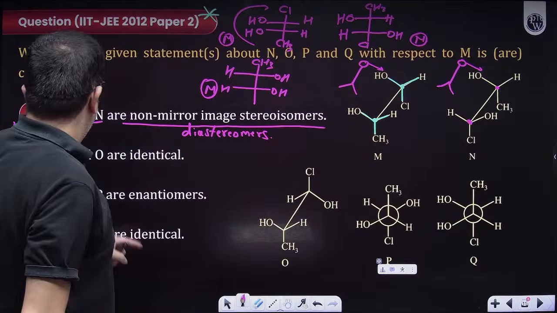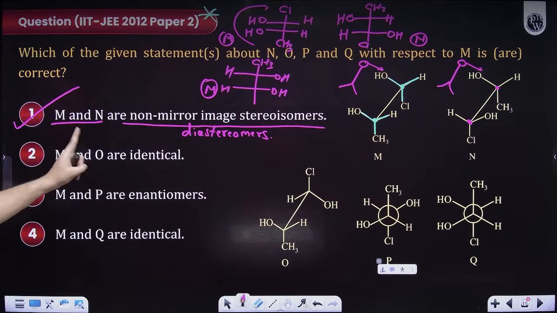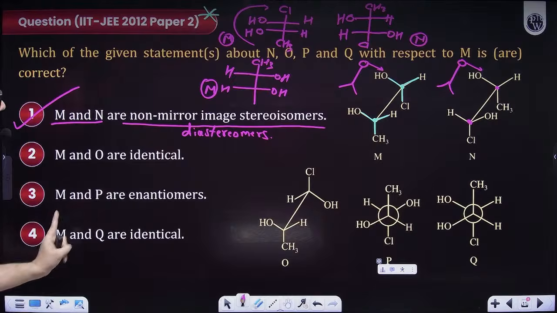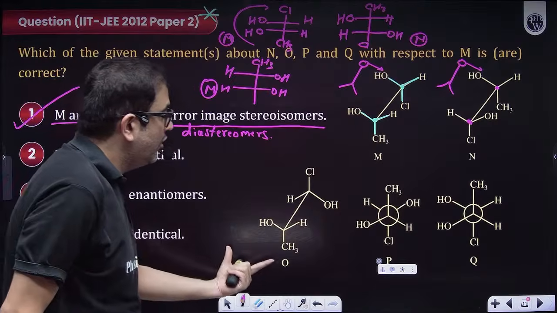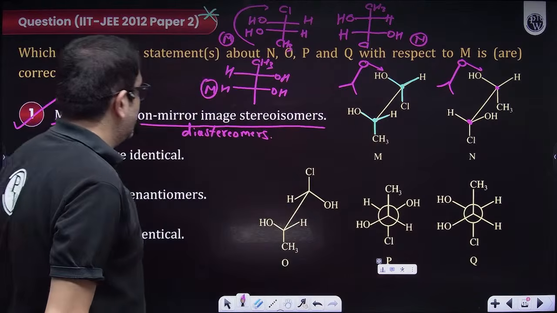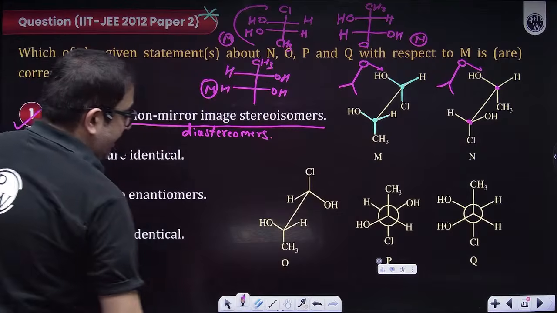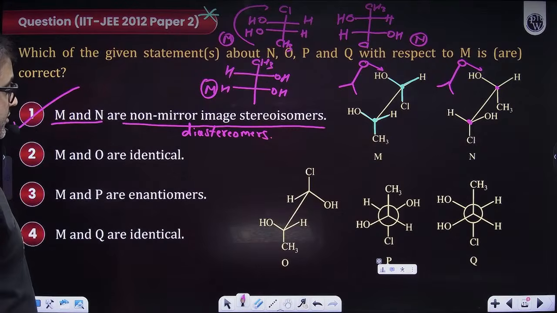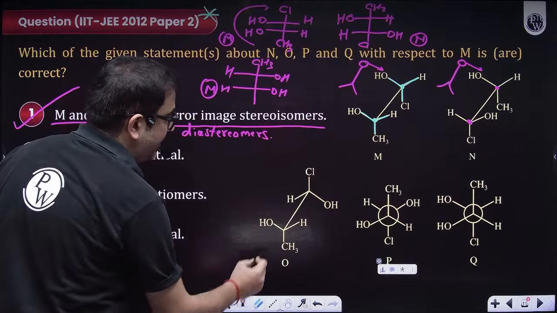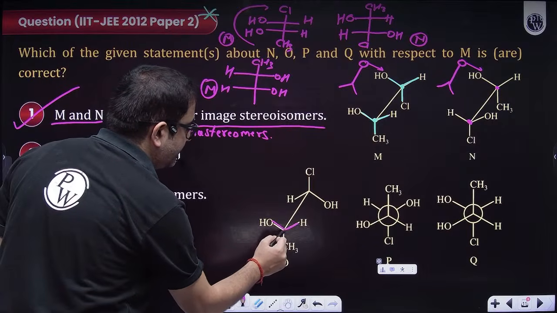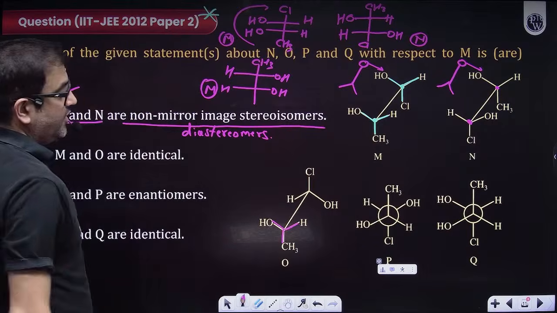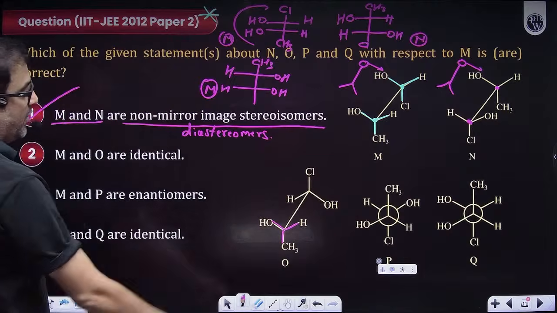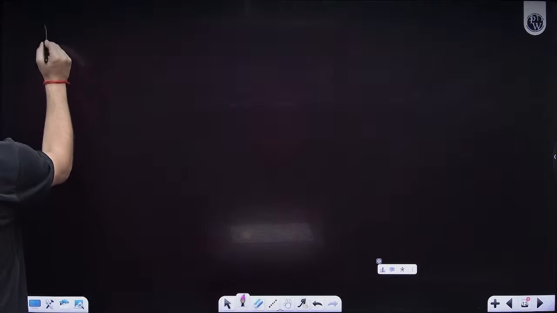Now I need the relation of M with O, with P, and with Q. So obviously we have to draw O, P and Q. Let us now draw O. O is not a Y. This is definitely a Y, but that is not a Y, so we have to make that compound a Y. Working on O separately.